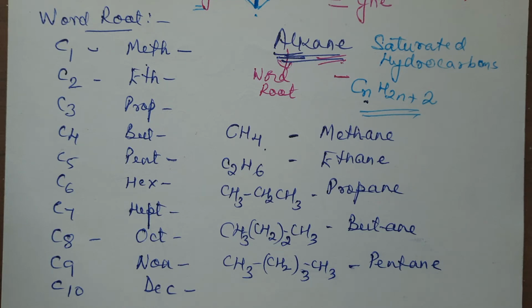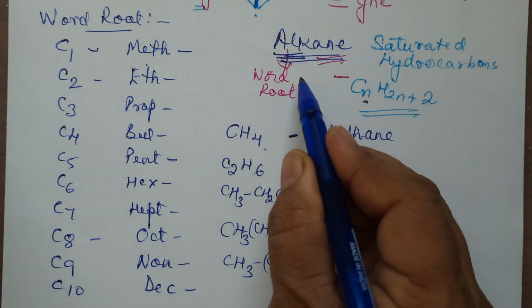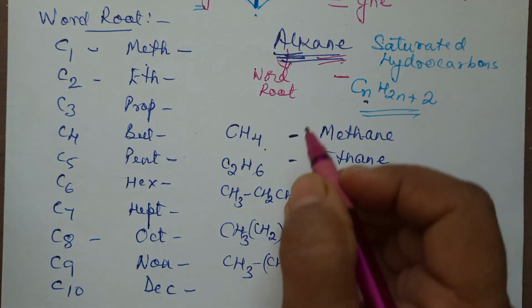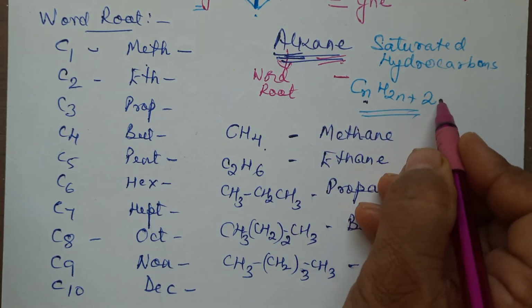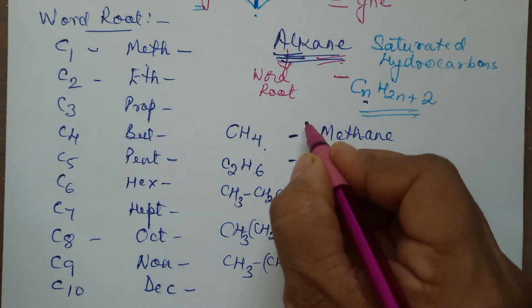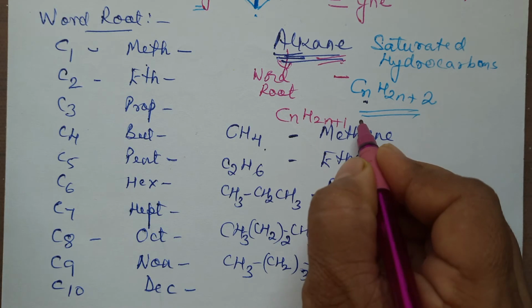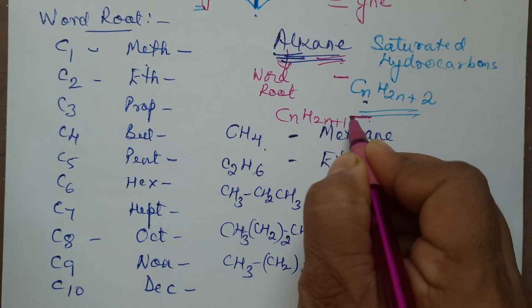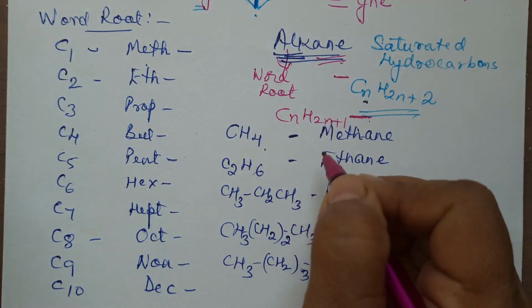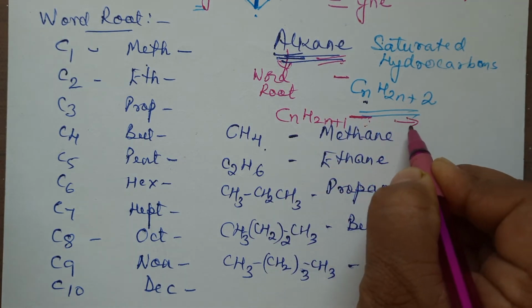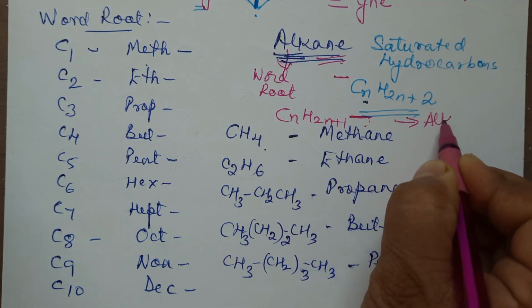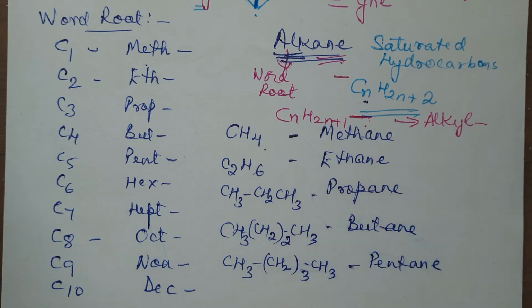Okay. Now, what if I remove 1 hydrogen atom from an alkane? This is CnH2n+2. If I remove 1 hydrogen atom from here, what will it become? It will become CnH2n+1 and a dash. Dash, why? Because the valency of the carbon will be disturbed now. So this is now not complete, but it is a radical, and the radical obtained from an alkane is called an alkyl radical. Now we will be considering what all alkyl radicals can be obtained from these.